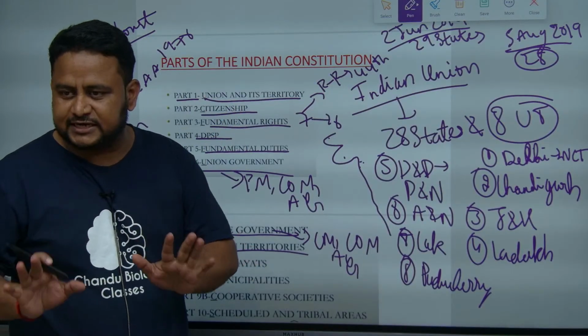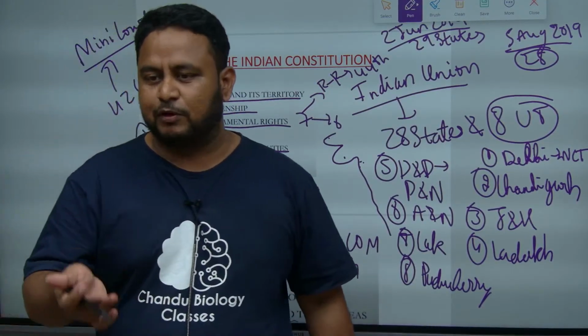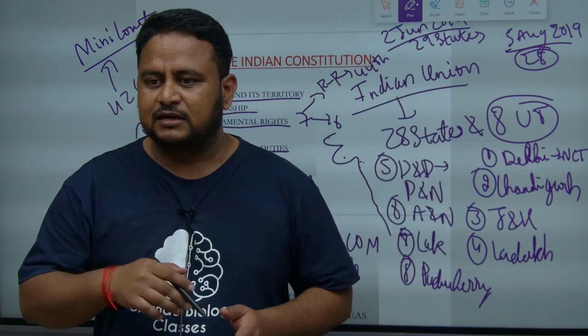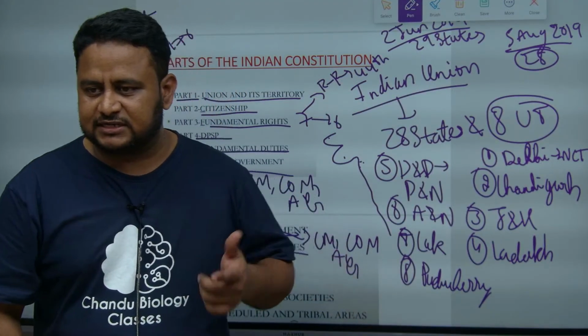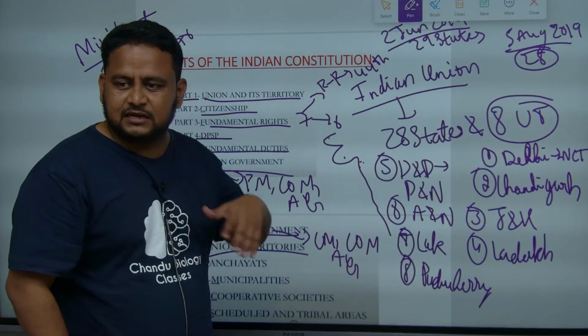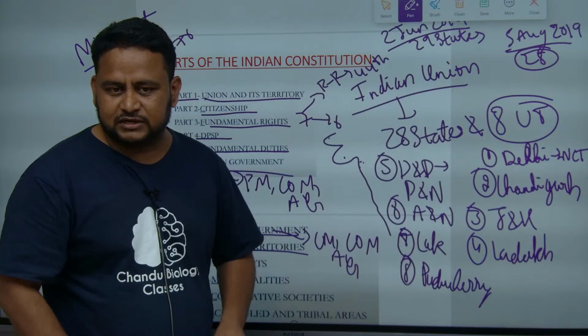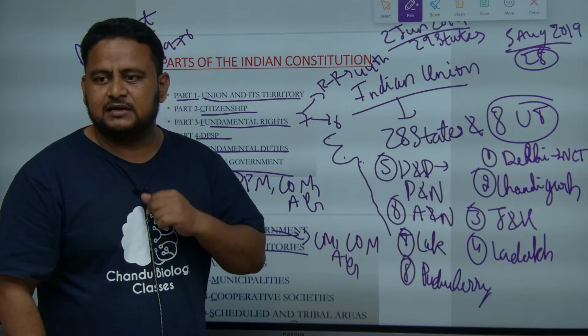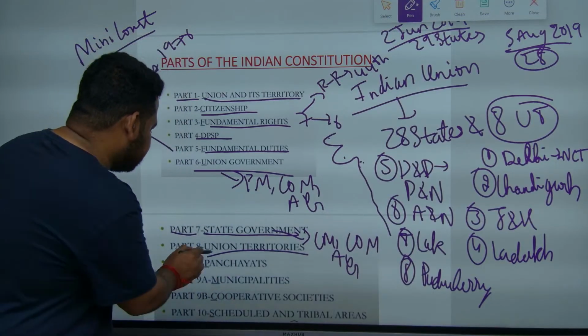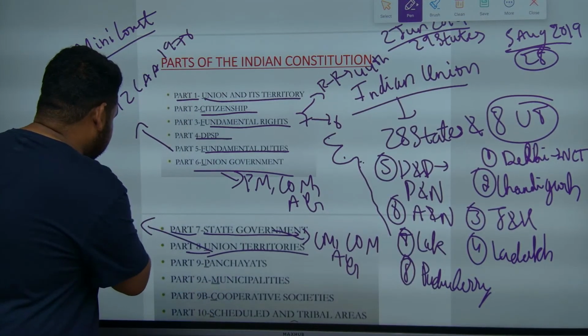It is talking about central government. When it comes to union territories, central government has direct powers. They will appoint a lieutenant governor or they will appoint a commissioner of the union territories. Directly they will appoint. That person will be working in favor of the union government. You can see in Delhi there will be a lieutenant governor, that is LG we call it as. So union territories are directly under the control of the union government.